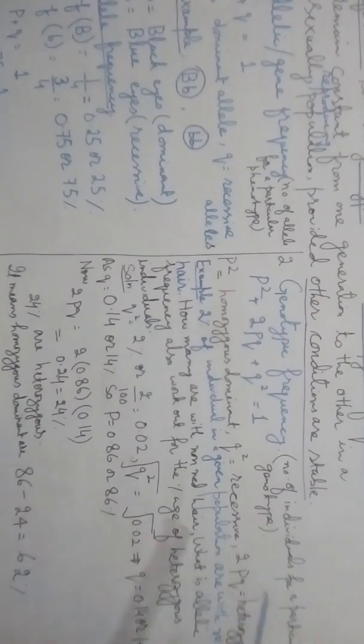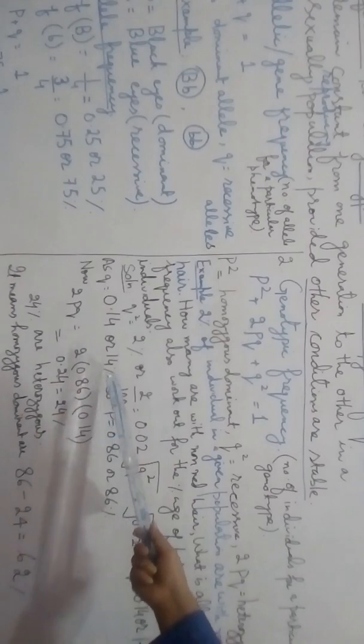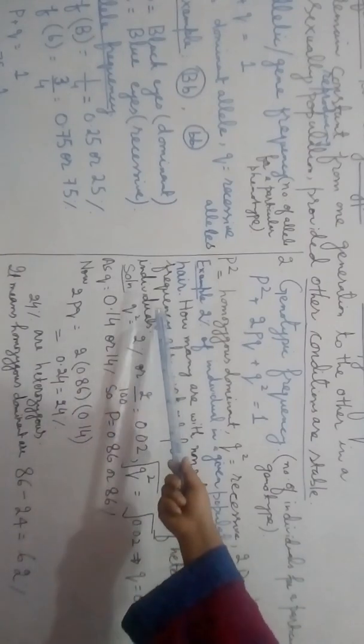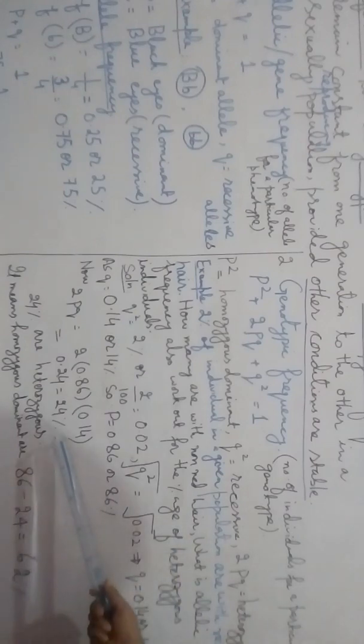Now what is the allelic frequency? Allelic frequency means p and q. The value of p I told you is 0.86, the value of q is 0.14, and heterozygous individuals are 24%. So in this way this question has been solved.